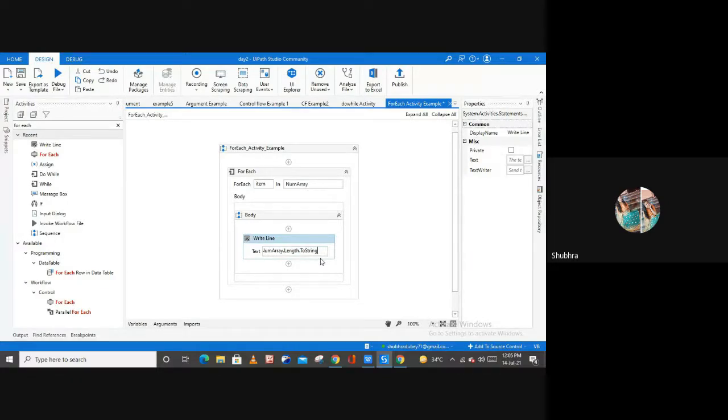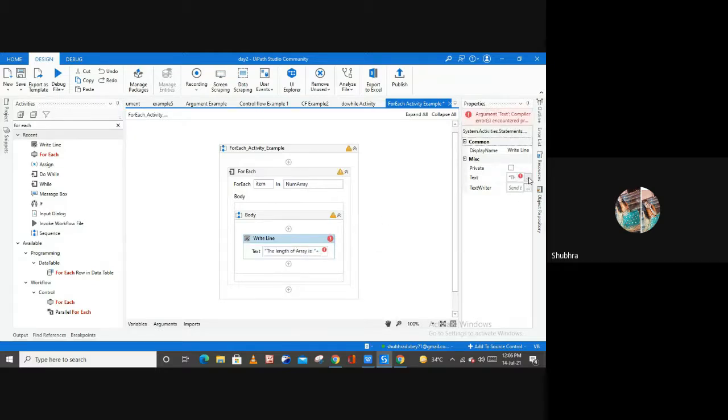Then again, let me use a plus sign here, and inside the quotation marks, let me type my string again, and contains. Then again let me use a plus sign to show the item. Let me simply mention item.